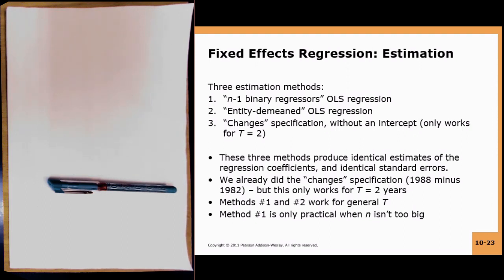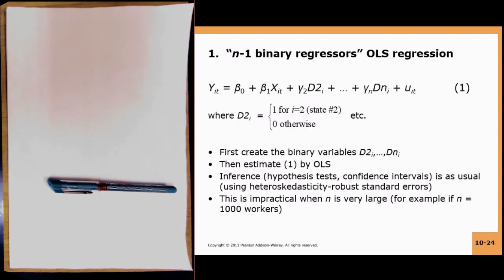But suppose you have panel data for 1,000 households which have been followed over a period of time. In order to include a dummy variable for each entity, you would have to include 999 dummy variables. You can imagine that would be a very awkward looking equation, and it would be sort of silly to do that. So in that particular case, you do something called the entity demeaned OLS regression, and we will discuss how that goes.